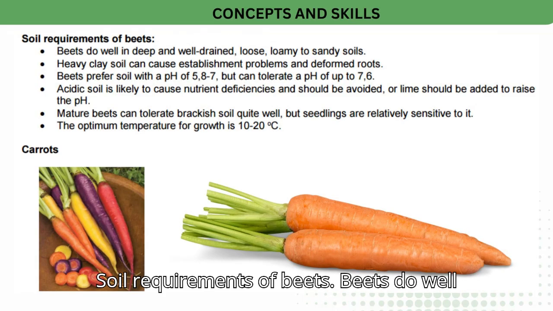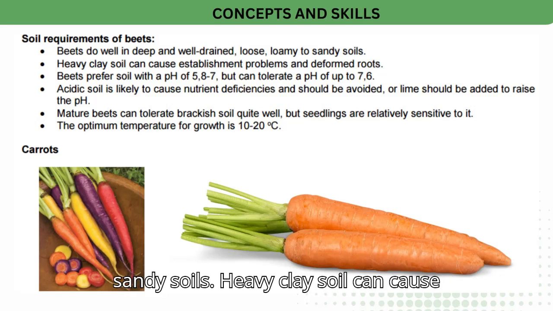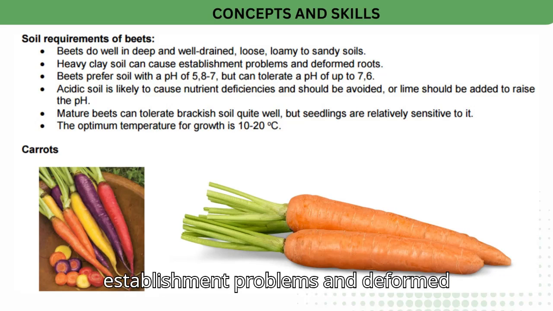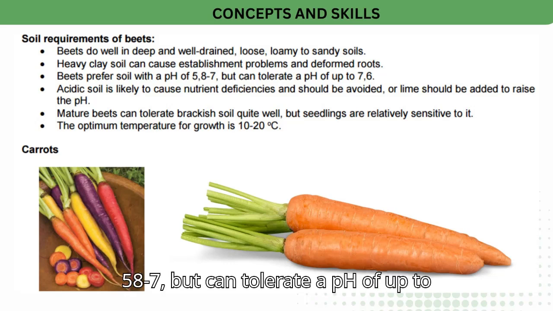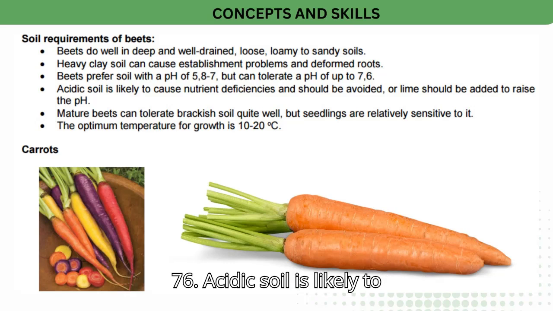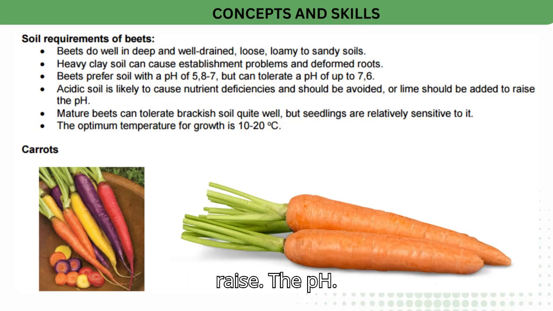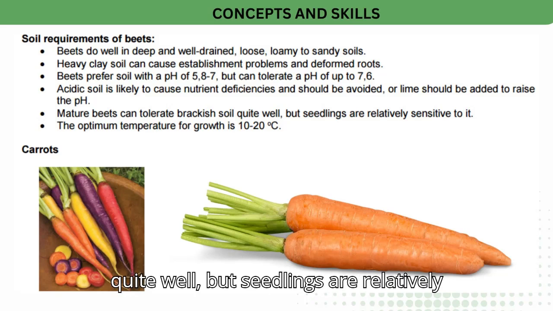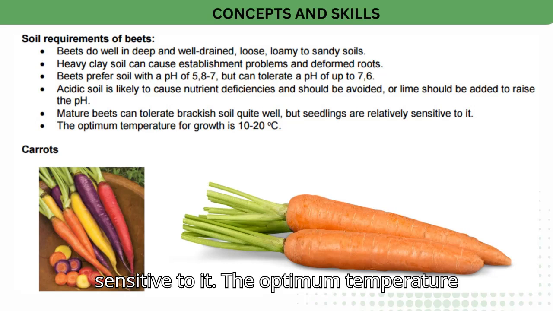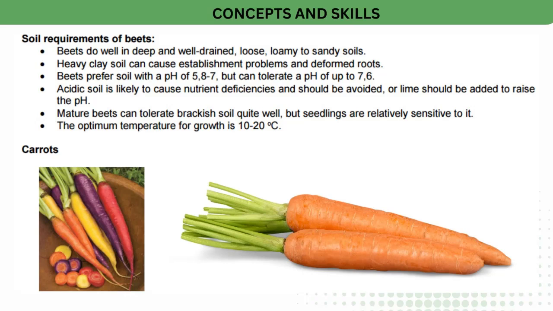Soil requirements of beets. Beets do well in deep and well-drained, loose, loamy to sandy soils. Heavy clay soil can cause establishment problems and deformed roots. Beets prefer soil with a pH of 5.8-7, but can tolerate a pH of up to 7.6. Acidic soil is likely to cause nutrient deficiencies and should be avoided, or lime should be added to raise the pH. Mature beets can tolerate brackish soil quite well, but seedlings are relatively sensitive to it. The optimum temperature for growth is 10 to 20 degrees Celsius. Carrots.